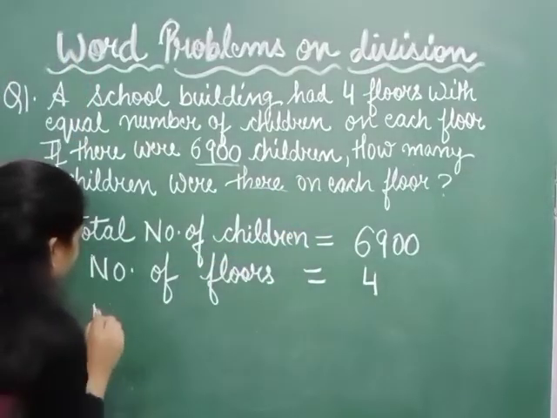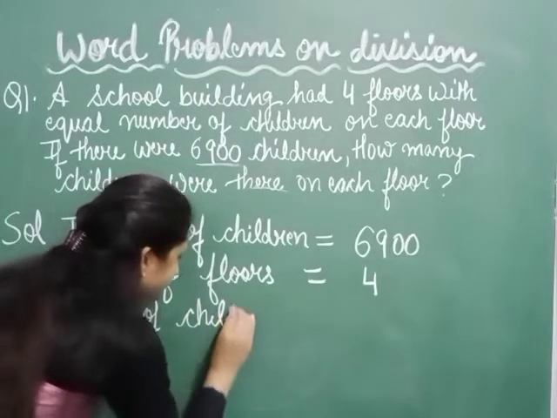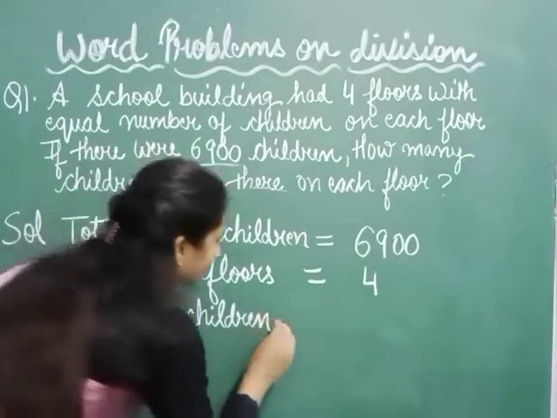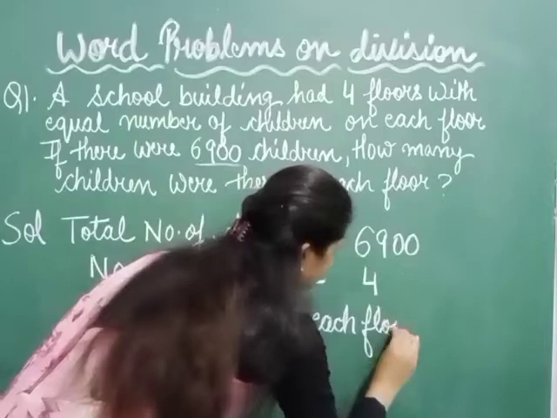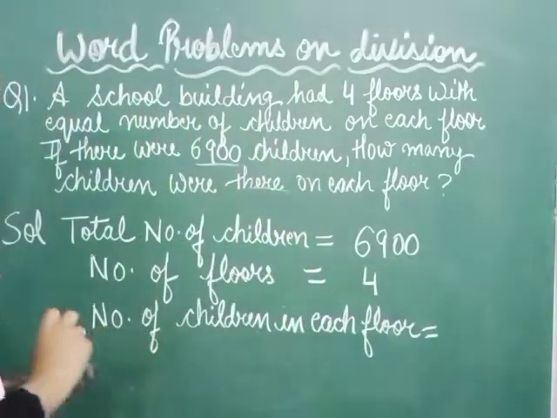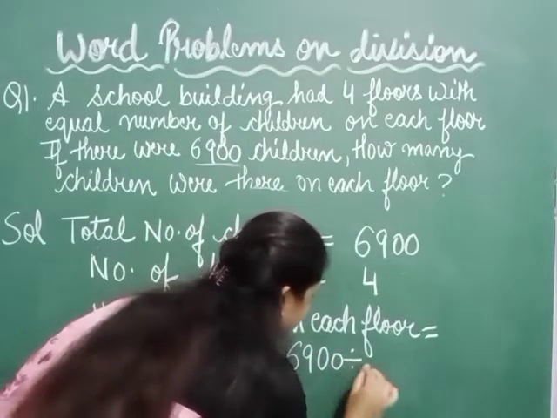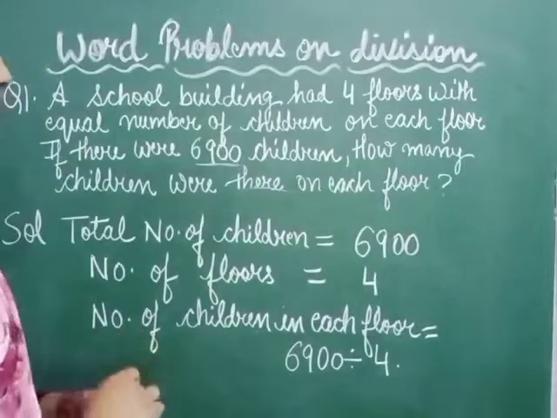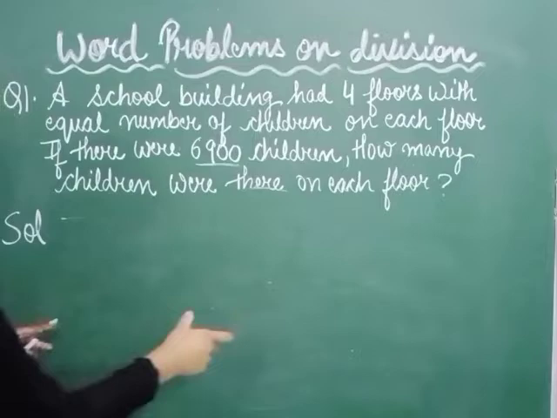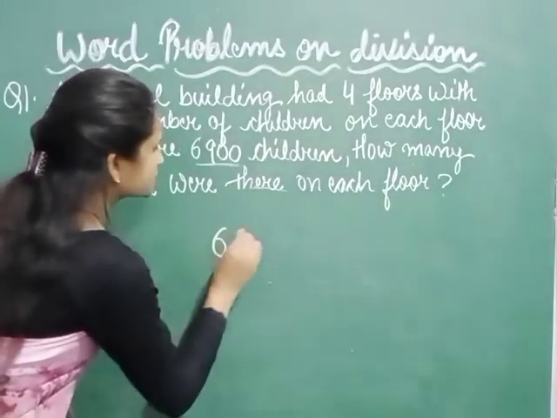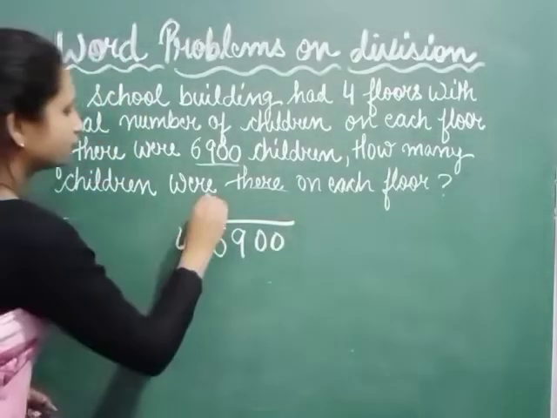Now you have to find how many children were there on each floor. So for that you have to write the statement: number of children in each floor is equal to 6,900 divided by 4. Space is less here, so I have to rub the statements for dividing 6,900 divided by 4.